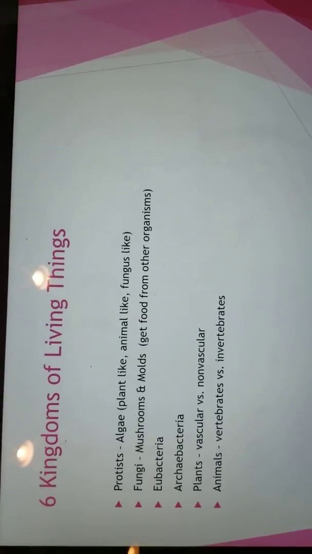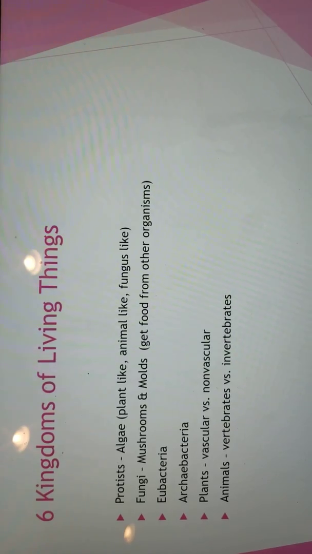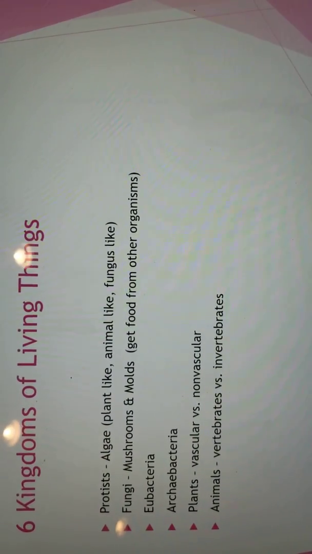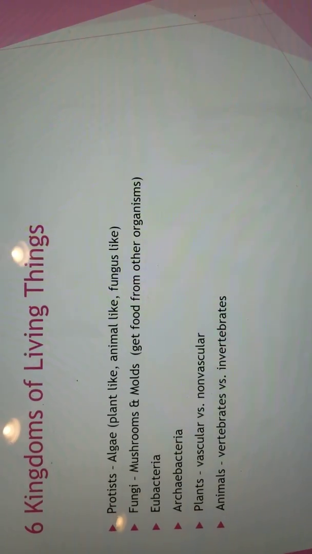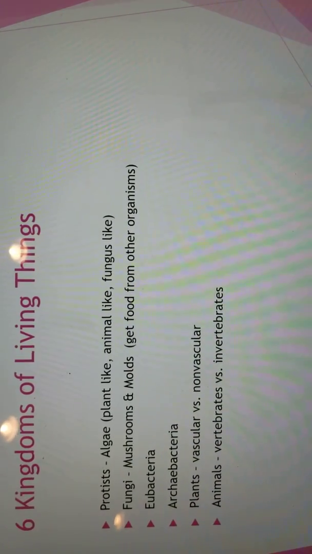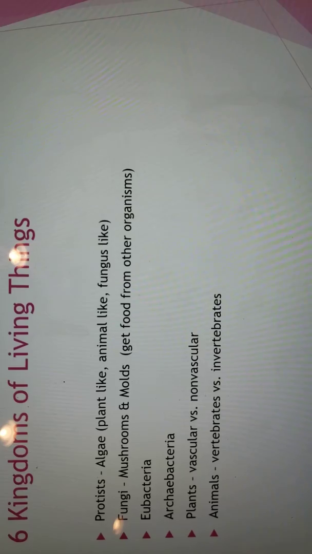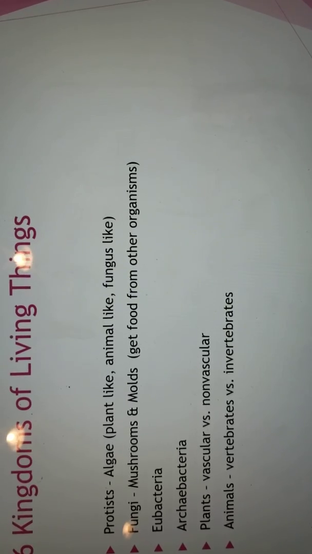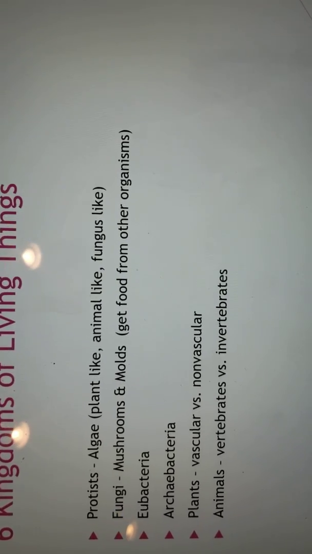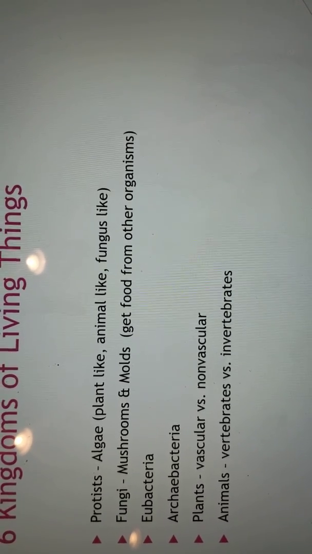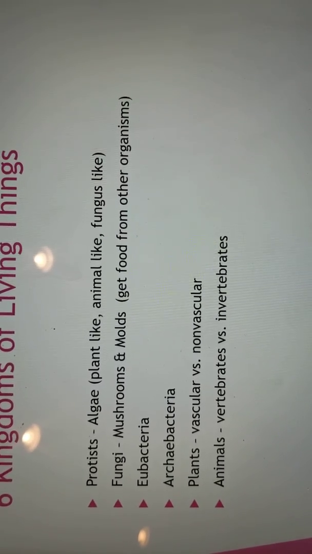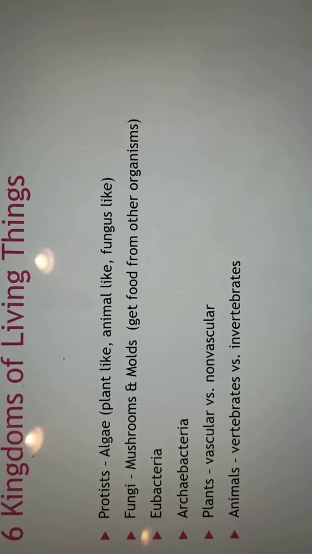Okay. Then the plant kingdom is broken into vascular and non-vascular plants. Vascular plants are the ones that can grow tall because they have tubes in them that will carry water and food throughout. And then there's non-vascular plants, the ones that stay low to the ground, like your mosses or your ferns, because they are closer to the ground so they can absorb the water right there at that level. And then animals were broken into vertebrates and invertebrates, those with or without backbones.